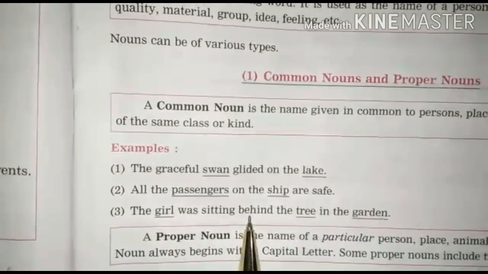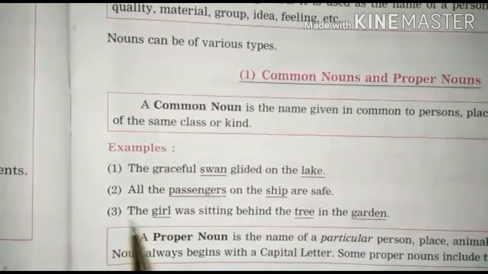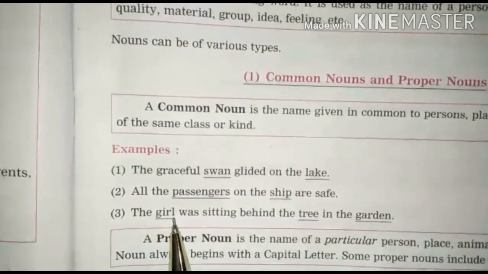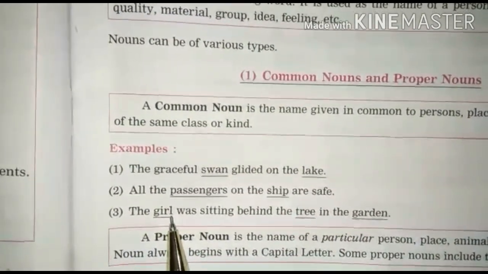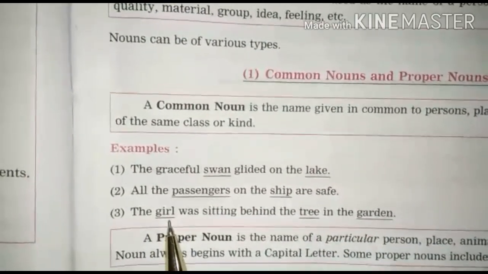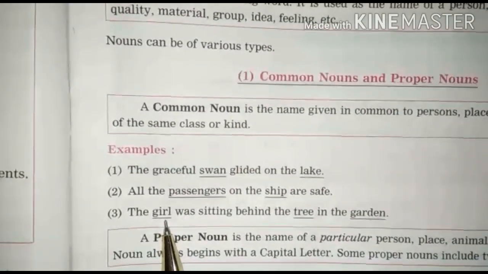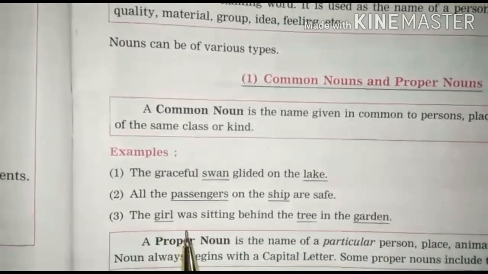Next, number 3, the girl was sitting behind the tree in the garden. So can you see students, the girl is a common noun. Now there are so many girls, isn't it? Girl is a name given in common to people. Was sitting behind the tree.